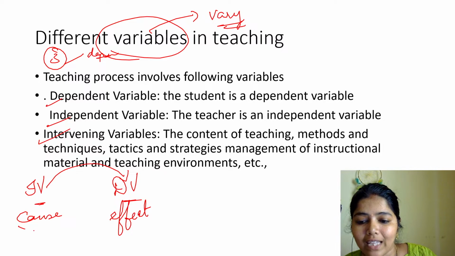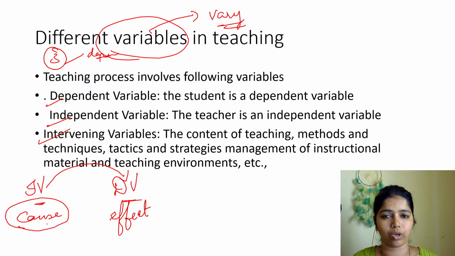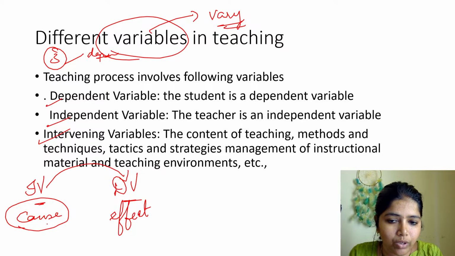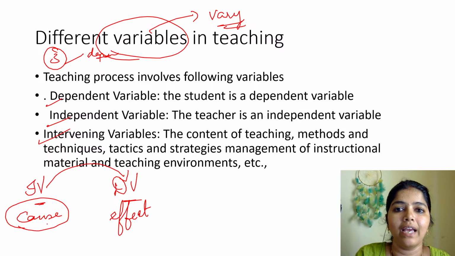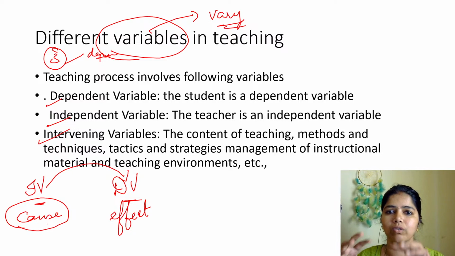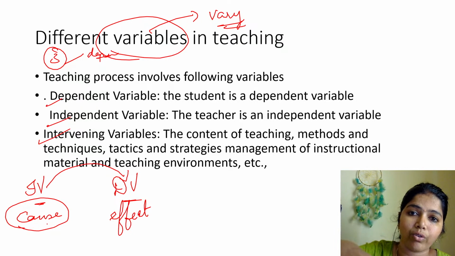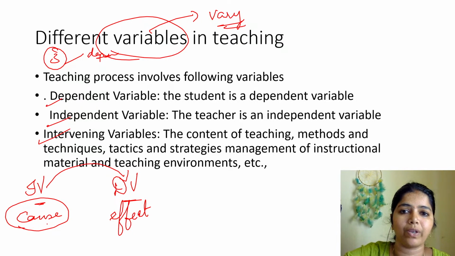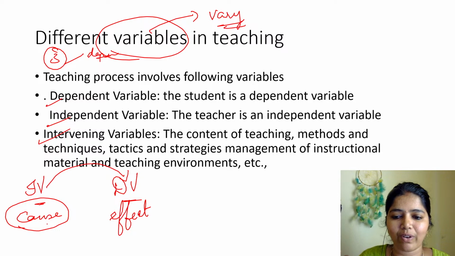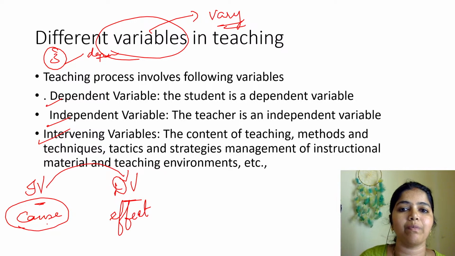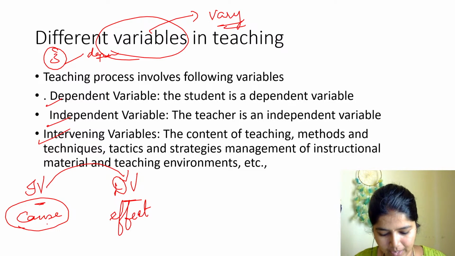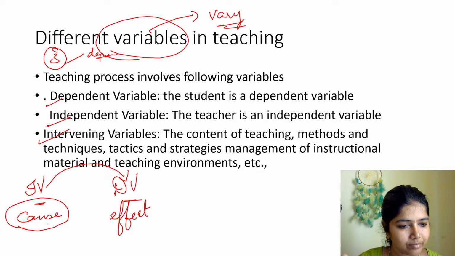So whenever there is a cause, I am the cause. How I give the material, the content, will impact you, the student. So the effect will be studied in the dependent variable, the student. If I give you good content, good materials, good knowledge, that will be reflected in you when you go to the exams, when you speak, when you think. That is what we call cause and effect. Always the independent variable will be the cause and the dependent will be the effect. Clear?